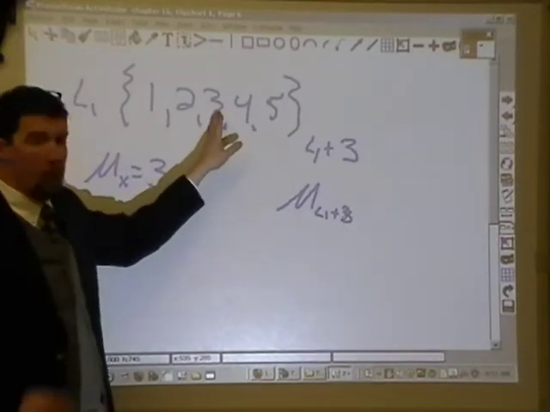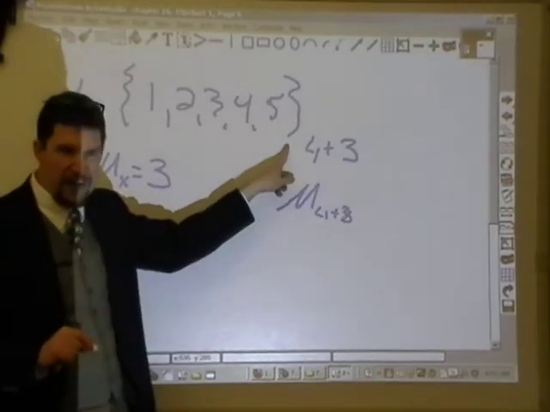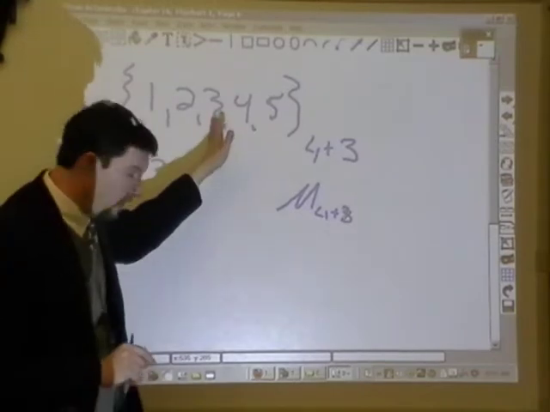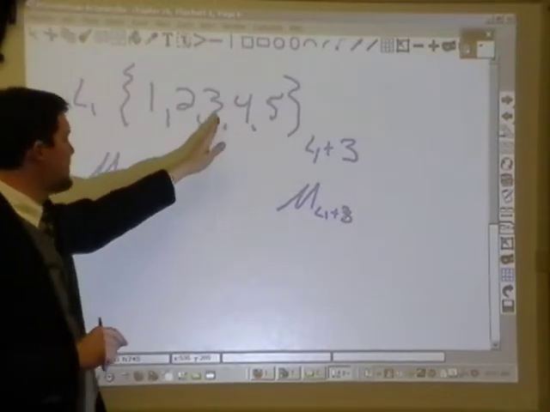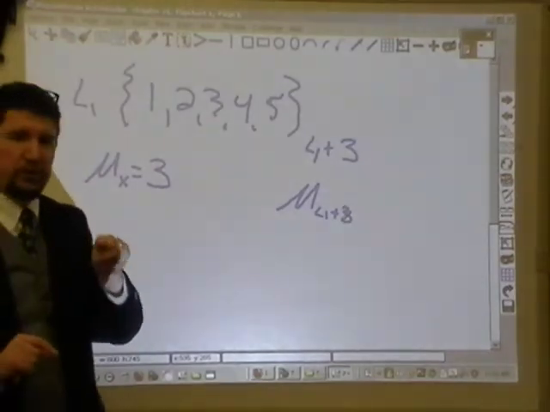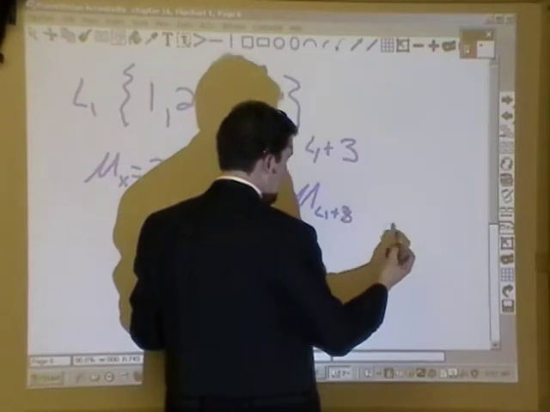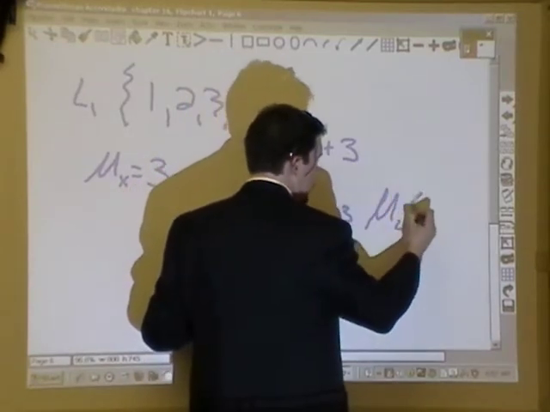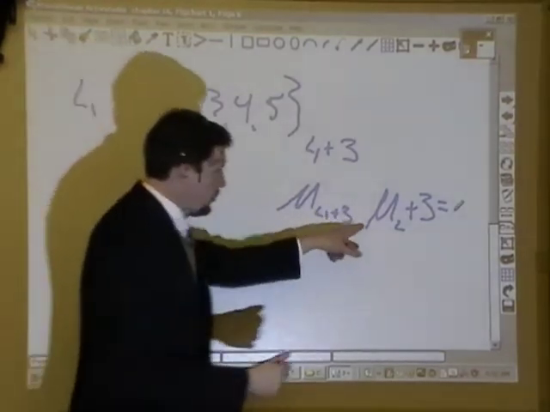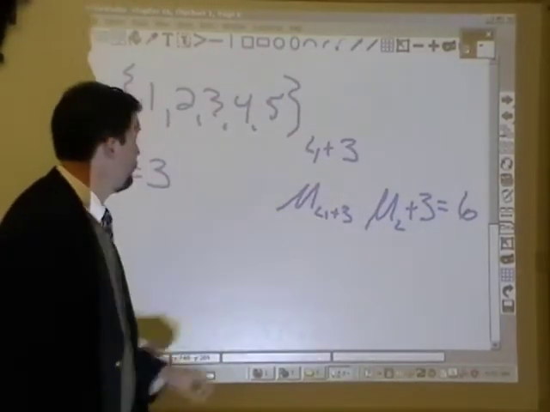But what we learned a while ago is that if I take a distribution and add a value to it, that measure of position, which the mean is, is changed by the addifier. So I could take the mean of L1 and add 3 to it, and the mean of L1 was 3, 3 plus 3 is 6. So the mean is changed by the addifier.